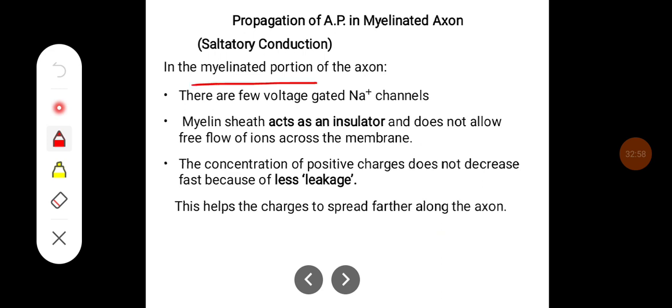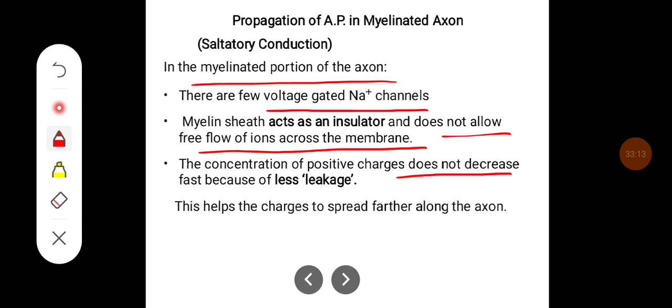In the myelinated portion of the axon, there are few voltage gated sodium channels. The myelin sheath acts as an insulator and does not allow free flow of ions across the membrane. The concentration of the positive charges does not decrease fast because of the less leakage.